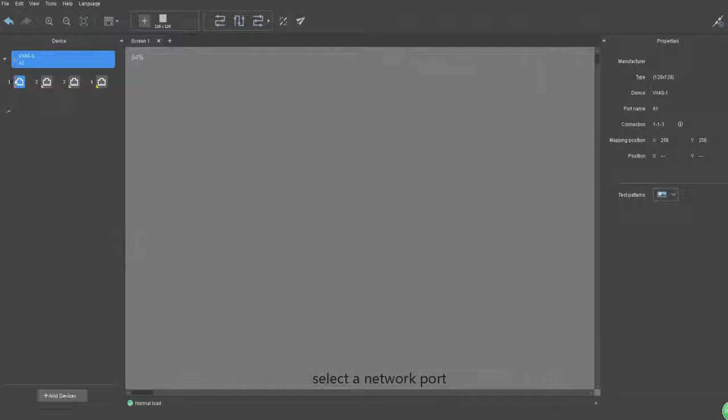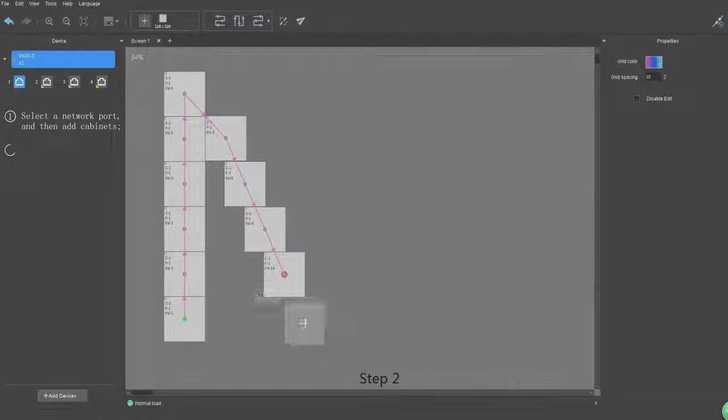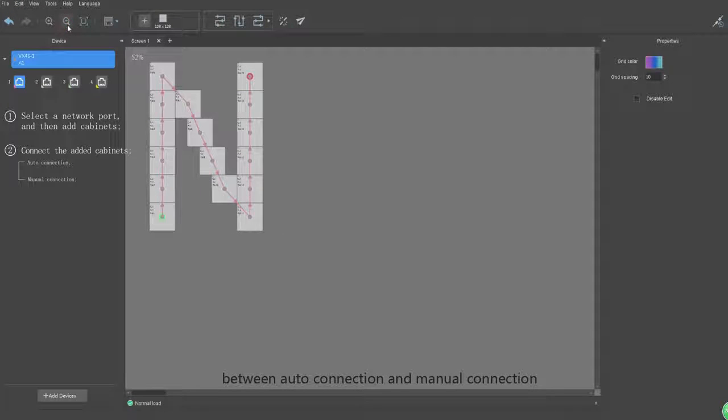Step 1. Select a network port. Choose the added cabinet in the toolbar and add a cabinet in the editing area. Step 2. Select cabinet connection type between auto connection and manual connection.